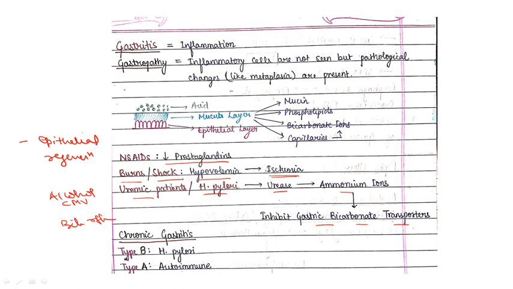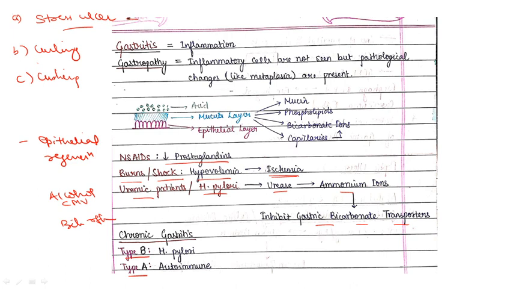Now coming to chronic gastritis. There are two types of chronic gastritis, type B and type A. But before going to chronic gastritis, I want to discuss the mucosal diseases which are related to stress. I will give a brief intro about that. There are three types: stress ulcer, Curling ulcer, and Cushing ulcer.